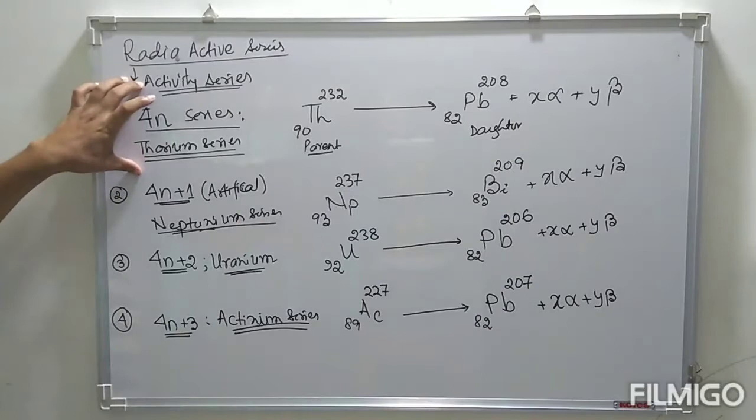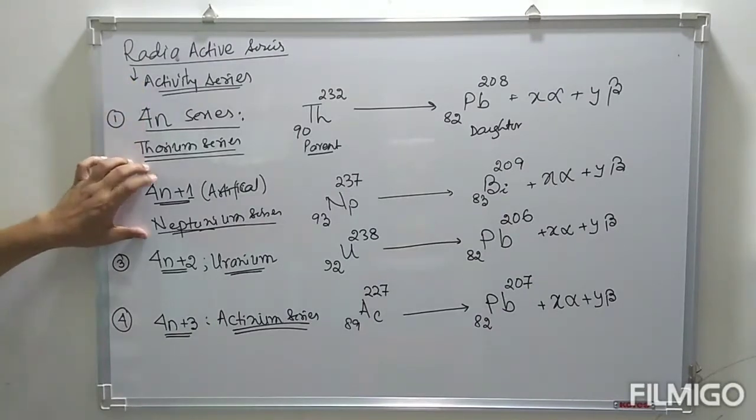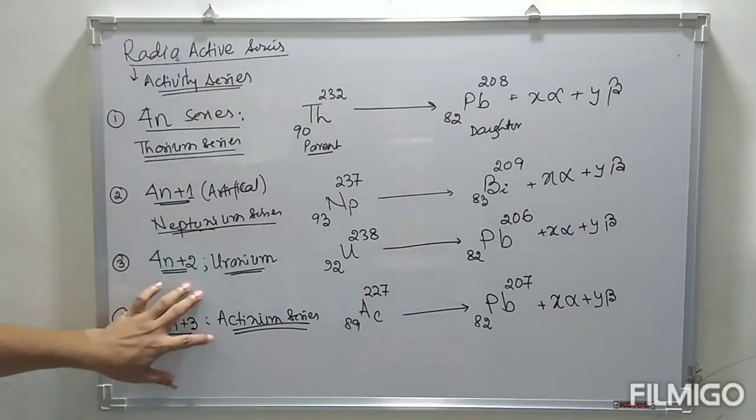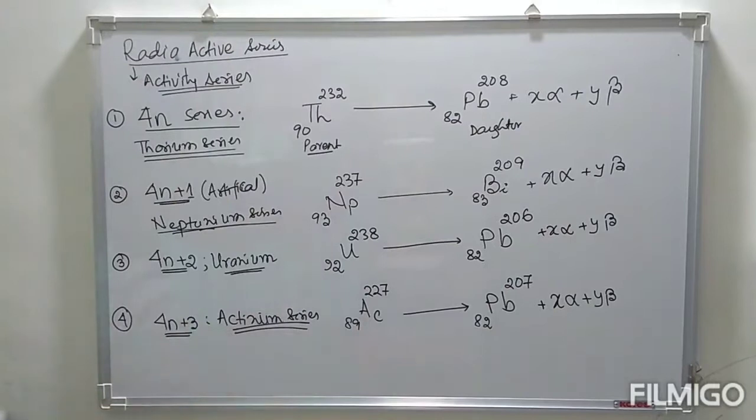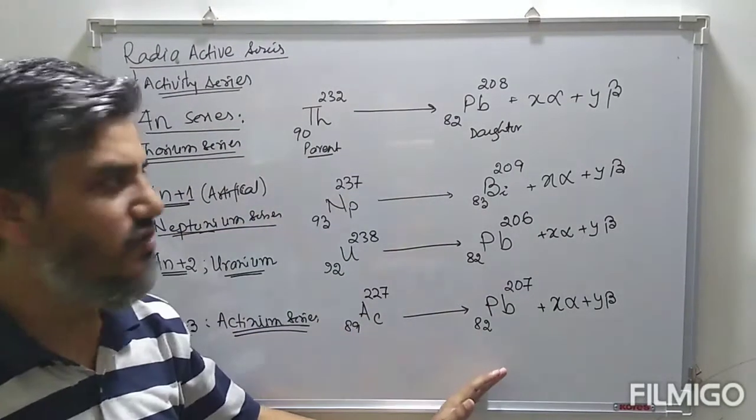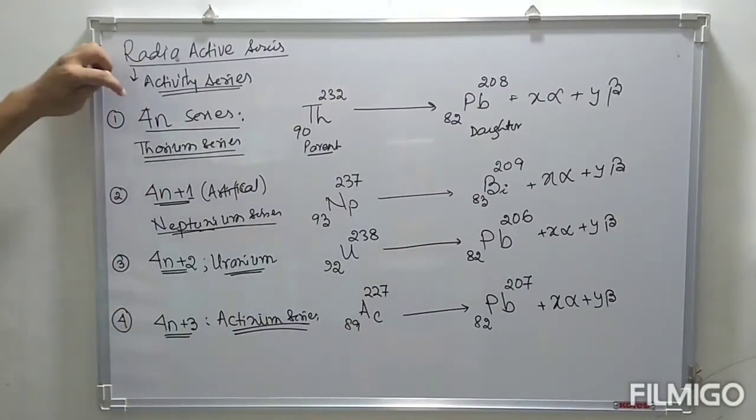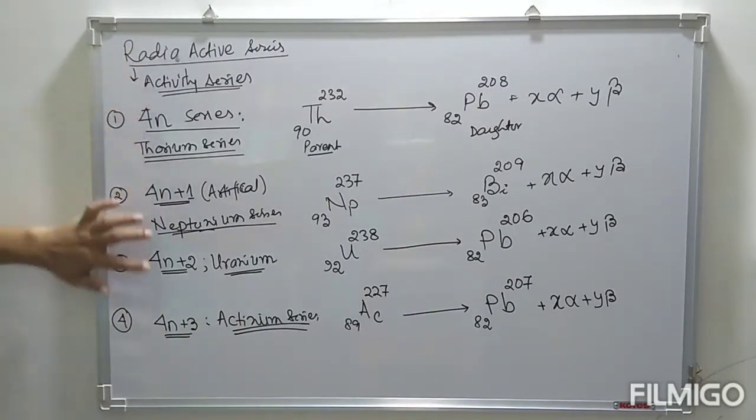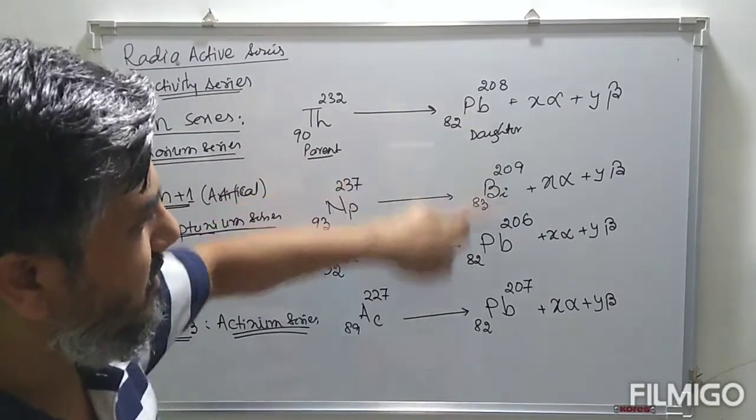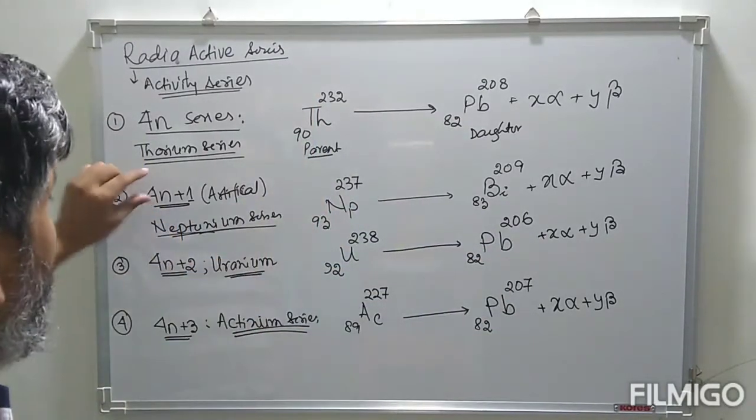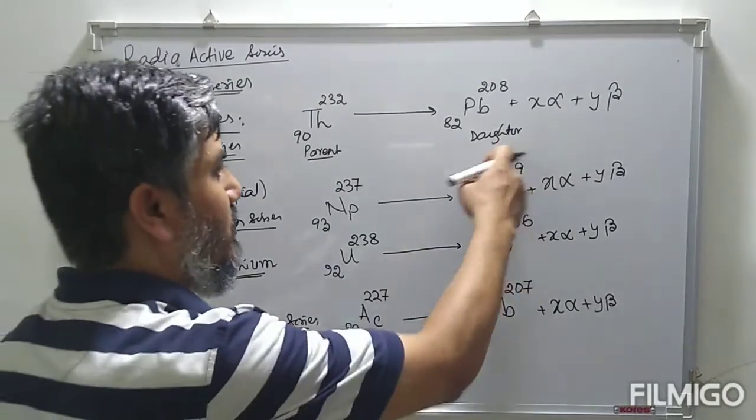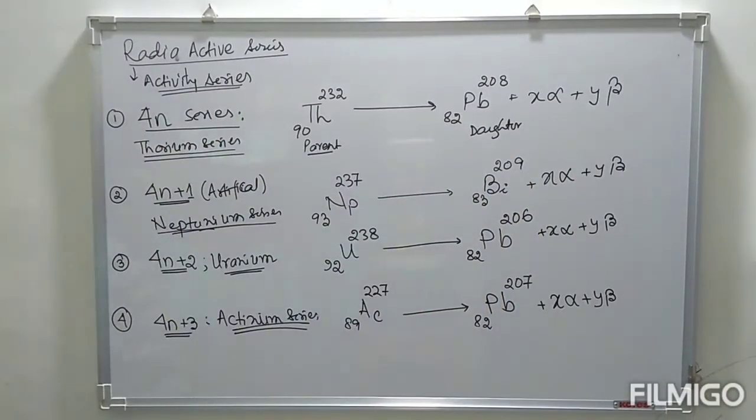So the 4n series is also known as the thorium series, 4n plus 1 the Neptunium series, which is artificial, 4n plus 2 the Uranium series, 4n plus 3 the Actinium series. These are the initial parent elements and the final elements that are formed. If you look at all these natural series, the 4n series, 4n plus 2 series, 4n plus 3 series, the daughter nuclei is lead, Pb. Whereas only for the Neptunium series, that is the 4n plus 1 series, the final daughter nuclei is bismuth.